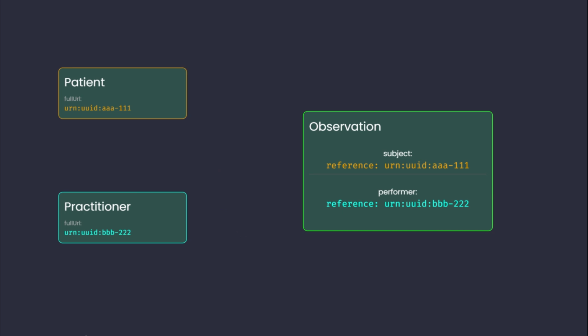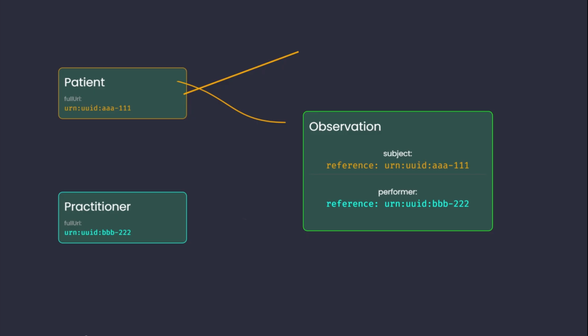The critical step is establishing the resource graph using internal references. After creating the patient, practitioner, and observation resources, link them within the bundle. For example, the observation resource subject element must reference the patient resource using its assigned fullUrl. This is done by setting the reference value to the urn:uuid generated earlier.